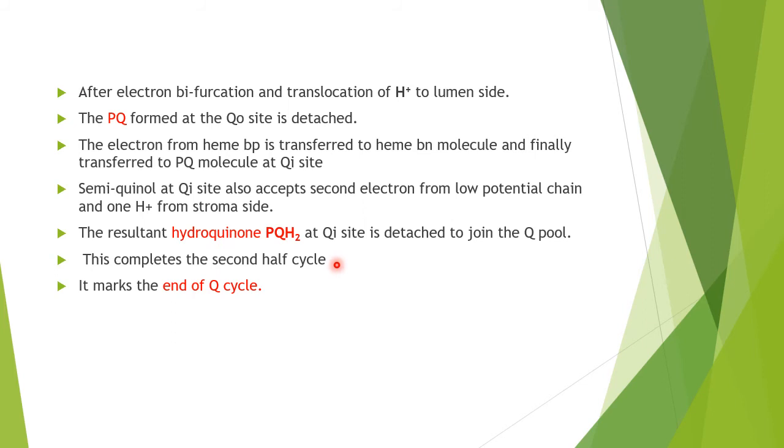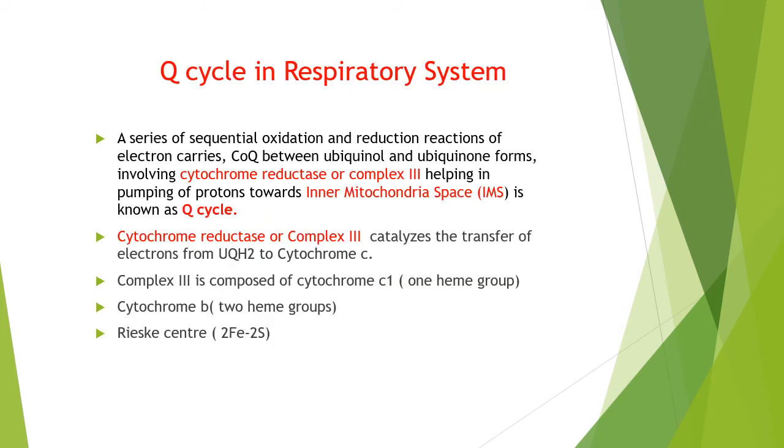I think we have made it clear how the Q cycle operates in the photosynthetic systems. Now let us see how this Q cycle operates in the respiratory systems. What is the Q cycle in the respiratory system?